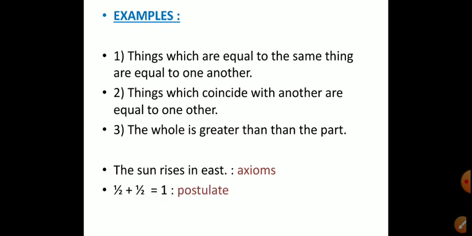And half plus half is equal to 1. Half plus half is equal to 1. It is also a true statement. Yes, half plus half is equal to 1.